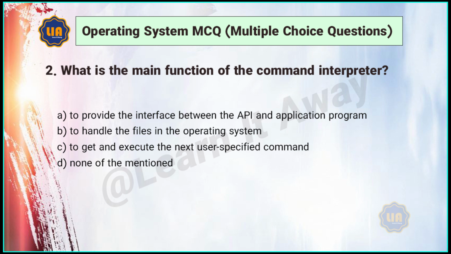2. What is the main function of the command interpreter? A. To provide the interface between the API and application program. B. To handle the files in the operating system. C. To get and execute the next user-specified command. D. None of the mentioned.